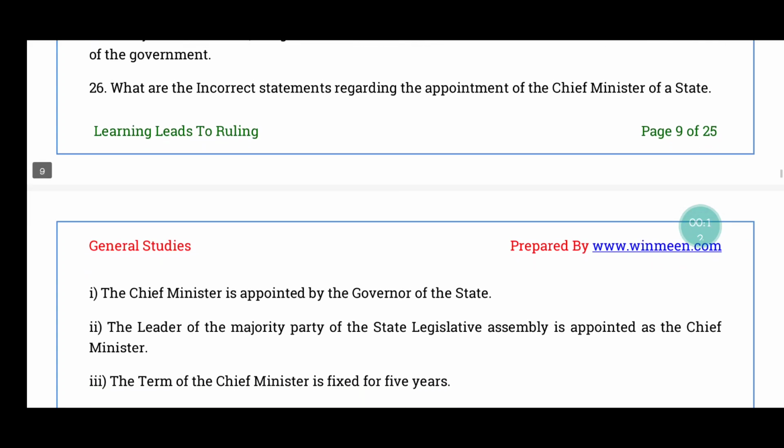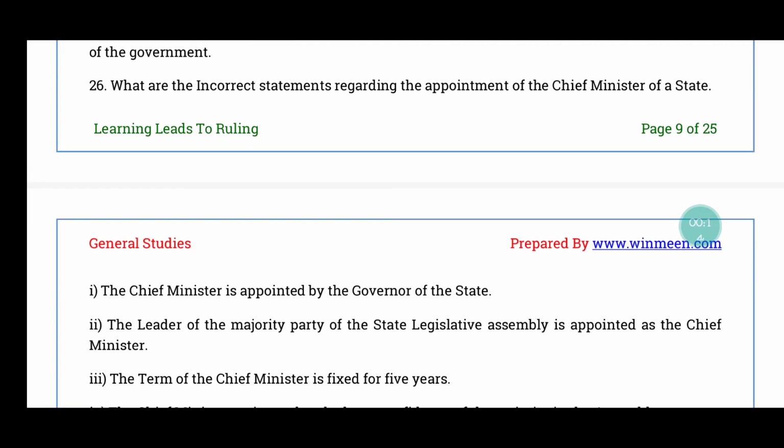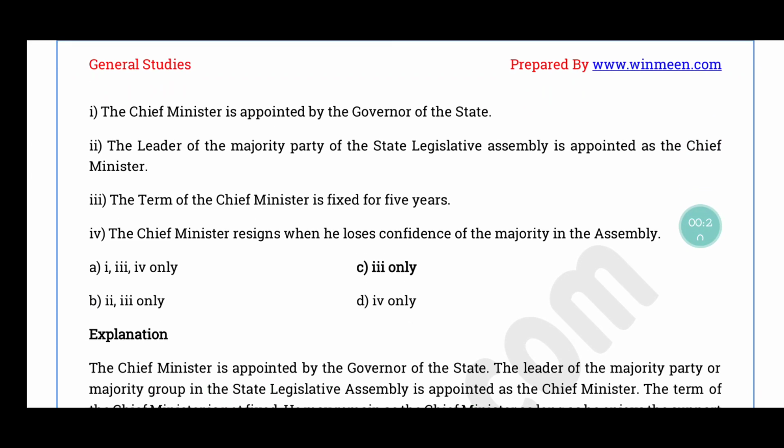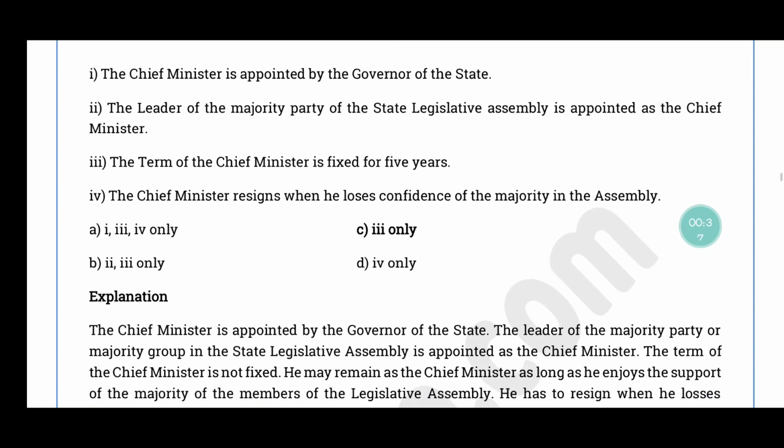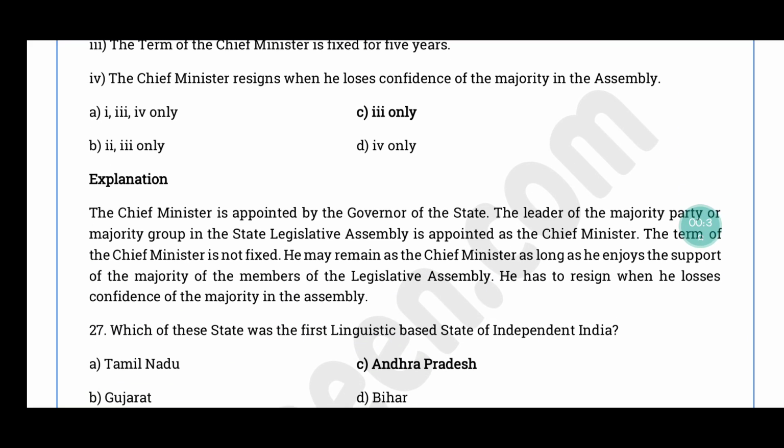Question number 26. What are the incorrect statements regarding the appointment of Chief Minister of a state? The Chief Minister is appointed by the Governor of State. The leader of majority party of State Legislative Assembly is appointed as the Chief Minister. The term of Chief Minister is fixed for 5 years. The Chief Minister resigns when he loses confidence of the majority in the Assembly. The correct answer is option C, statement 3 alone.